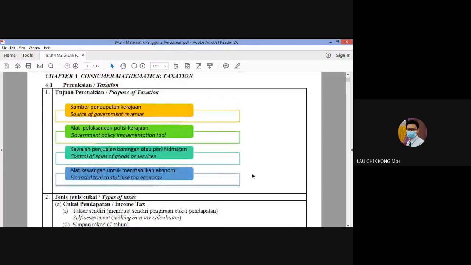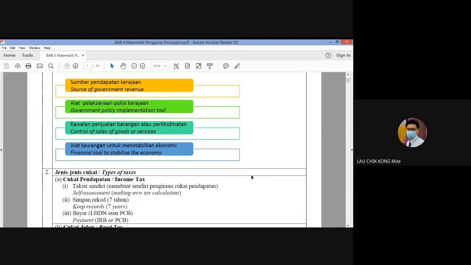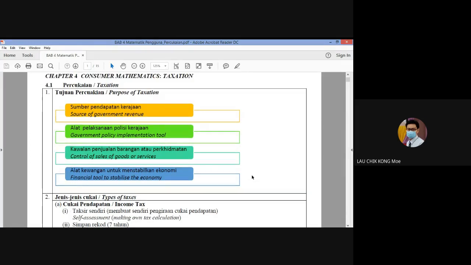Dengan pendek kata, kalau tidak ada cukai, negara tidak ada pendapatan. Negara tidak ada pendapatan, kerajaan tidak dapat berfungsi. Okay. So setiap rakyat memang ada bayar cukai lah, termasuk anda semua.